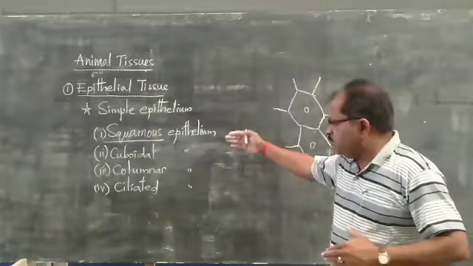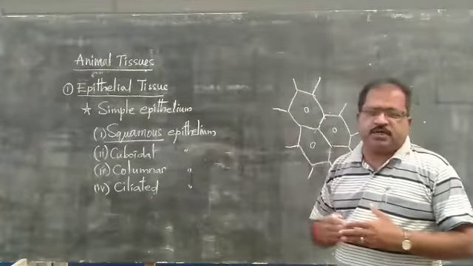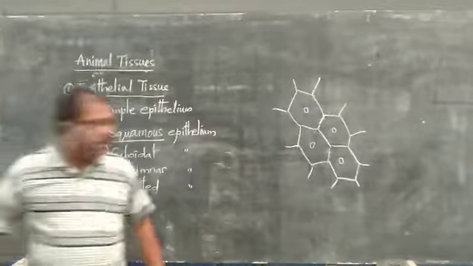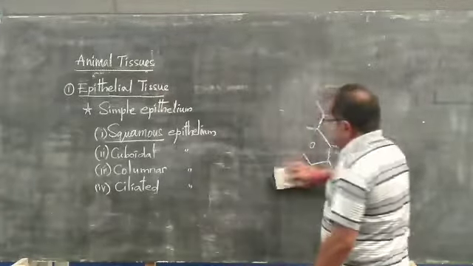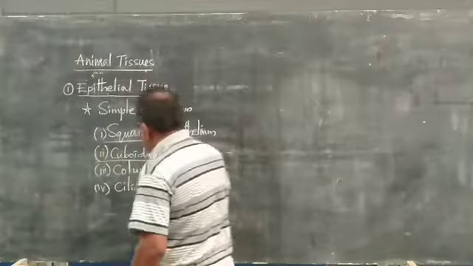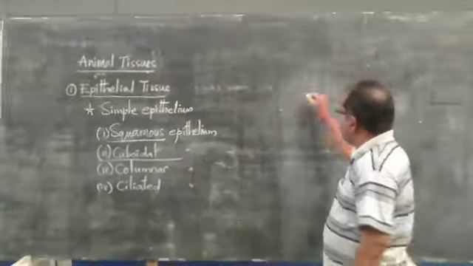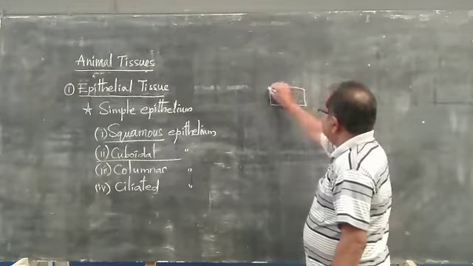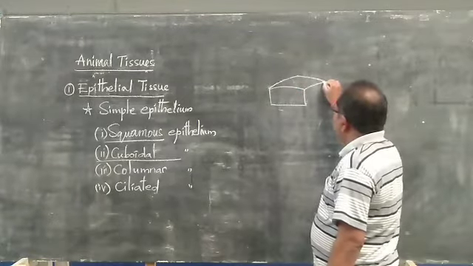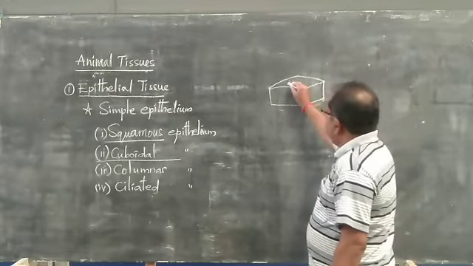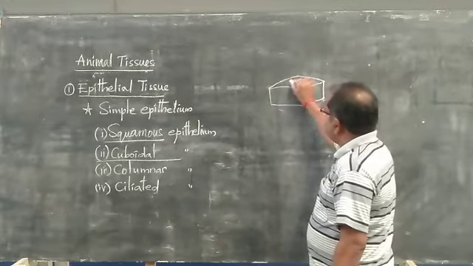Let us move to the cuboidal epithelium. The name says it is cube shaped, and the nucleus is present at the center.